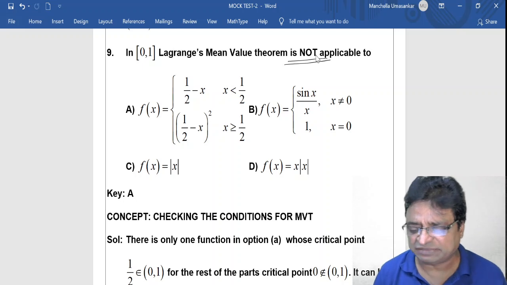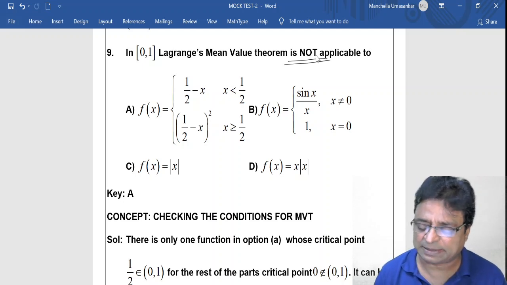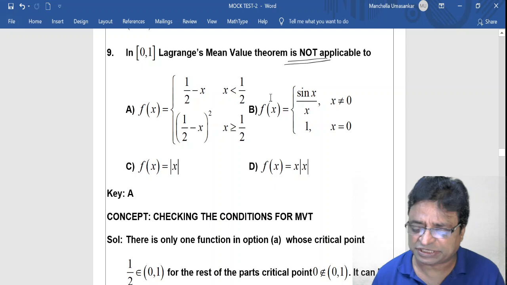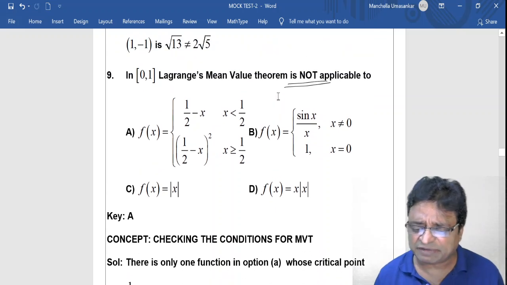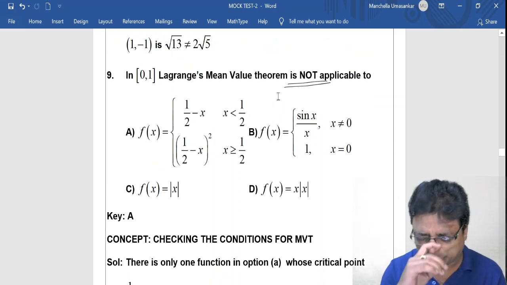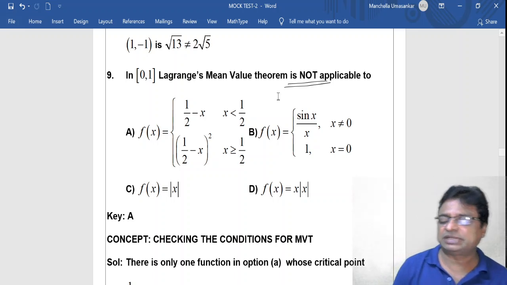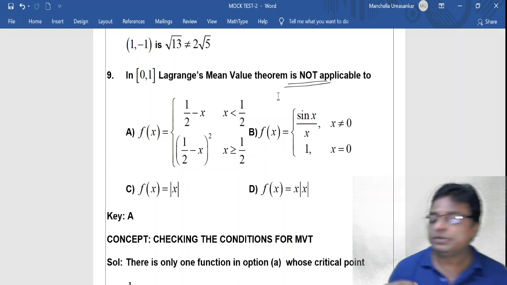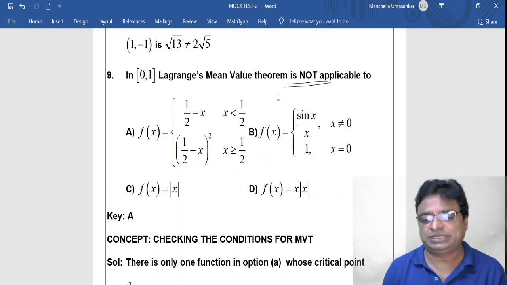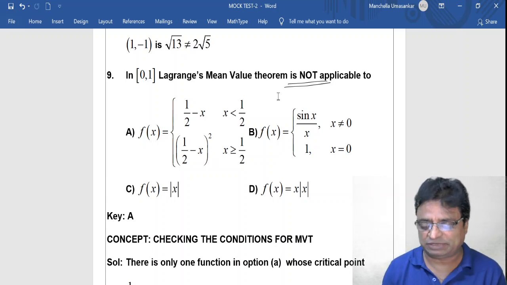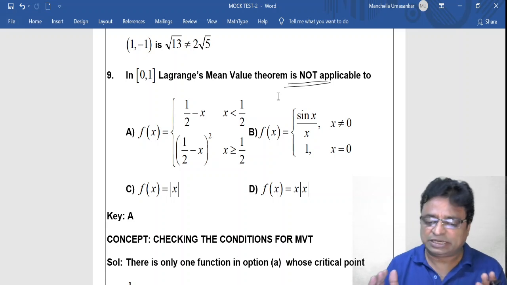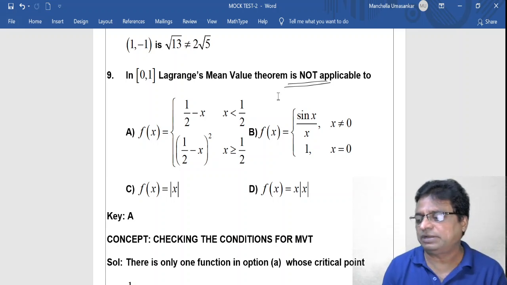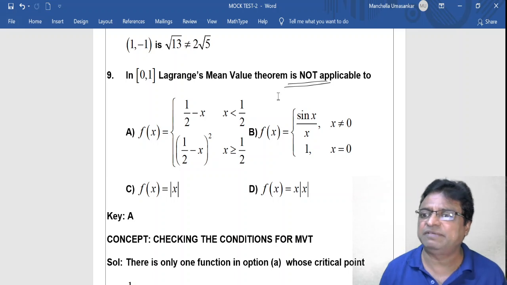For the second question, it is very simple, because whenever they are not asking you to find c, but asking whether to apply Lagrange's mean value theorem or Rolle's theorem, better you first verify the conditions. For Lagrange's mean value theorem, your function is continuous in the closed interval a comma b and derivable in the open interval a comma b. These 2 points are very, very important.